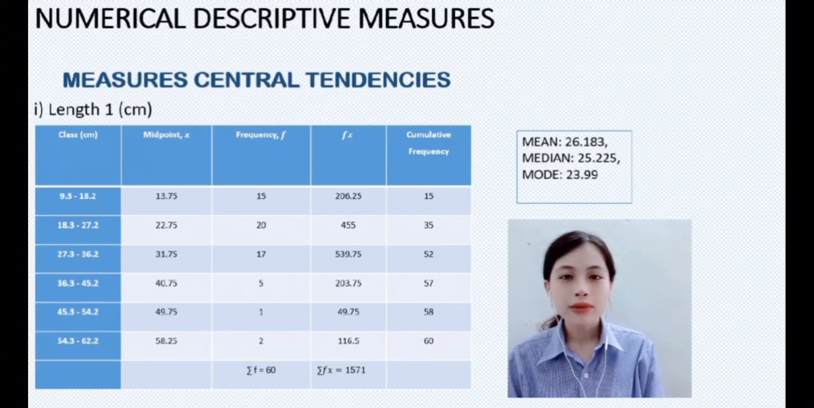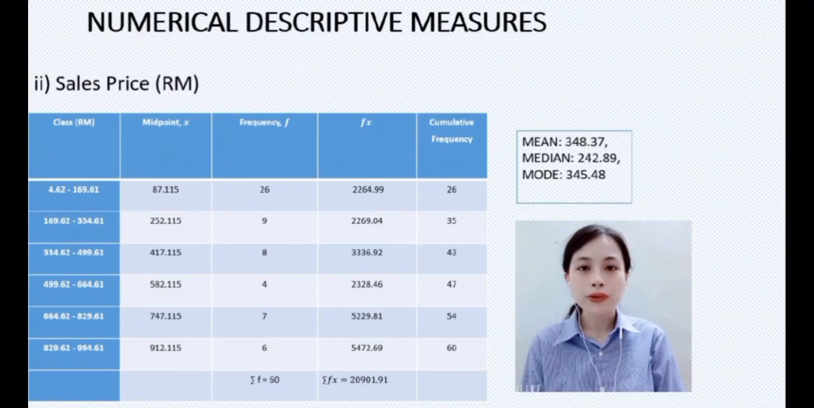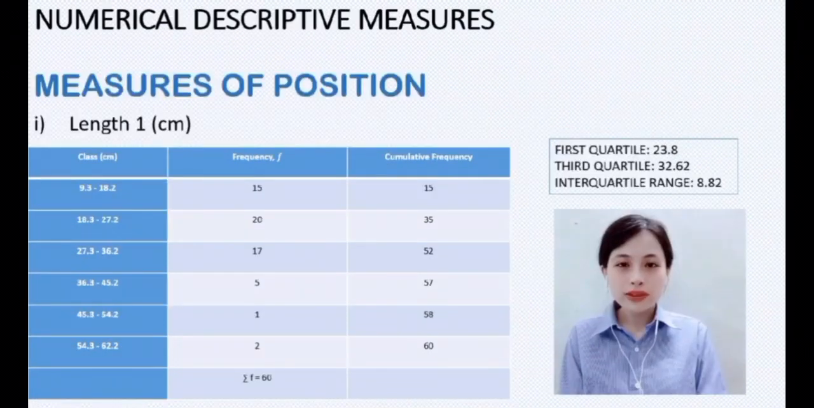So the mean, median, and mode for length 1 by the price of features captured at several places are 26.183, 25.225, and 23.99. The mean, median, and mode for sales price by price of features captured at several prices are 348.37, 242.89, and 345.48. Second is measure of position.